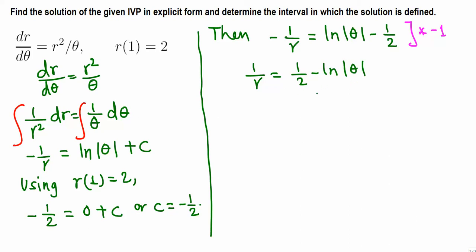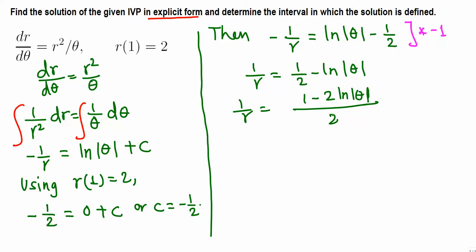And we need to solve this for r because the question wants us to write the solution in explicit form. That means r equals some function of theta. So let's combine these two fractions on the right hand side to a common denominator. So 1 minus 2 natural log of theta, over 2.